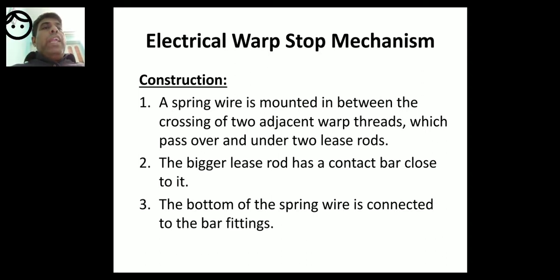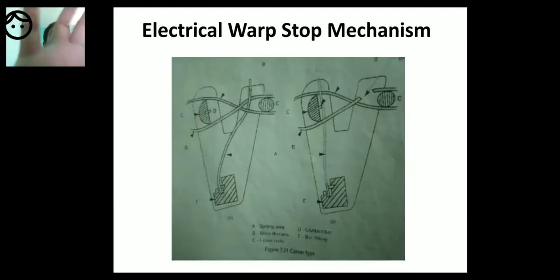It is mounted in between the two adjacent warp threads. What are the adjacent warp threads doing? They are crossing each other, which pass over and under two lease rods. That is how the warp threads are moving.